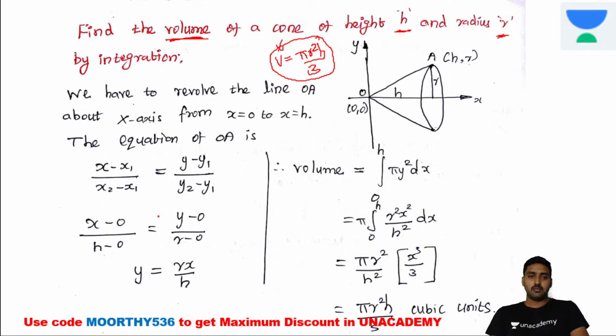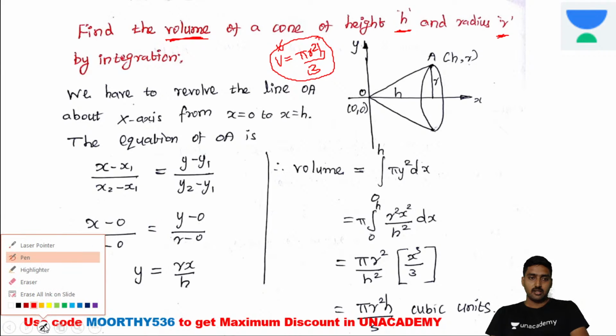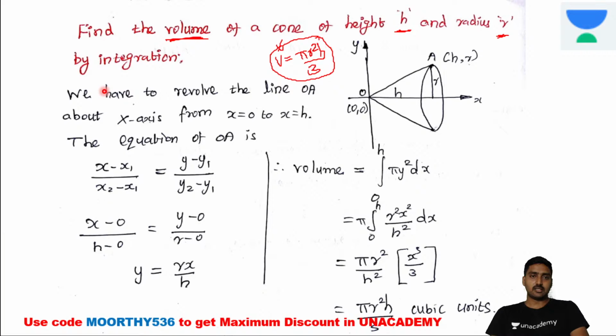By the integration, we can use any one of the formats, either the x-axis or the y-axis, right? Now we have to revolve the line OA. So how we are revolving, I will explain it. In case you are having any doubt while I am explaining it, kindly ping your doubt immediately in the live chat box. Okay.